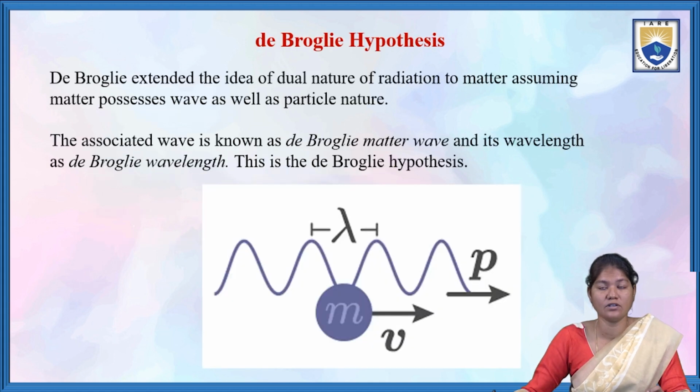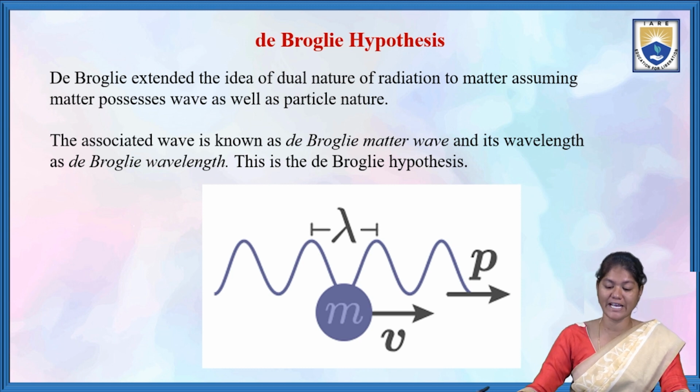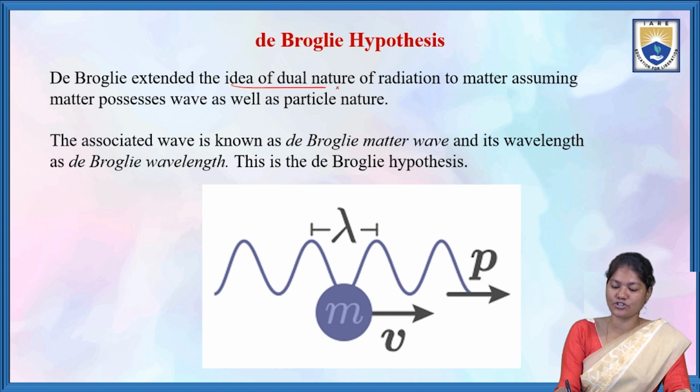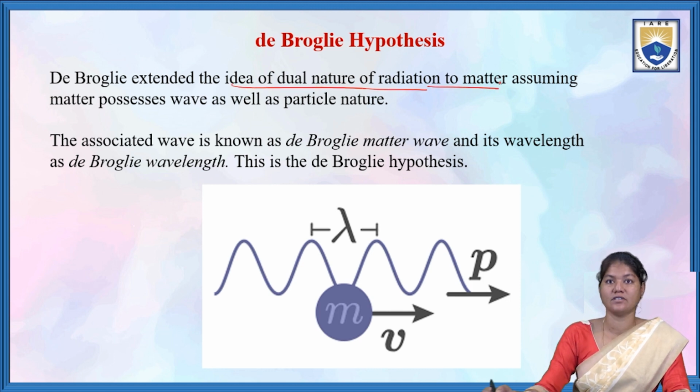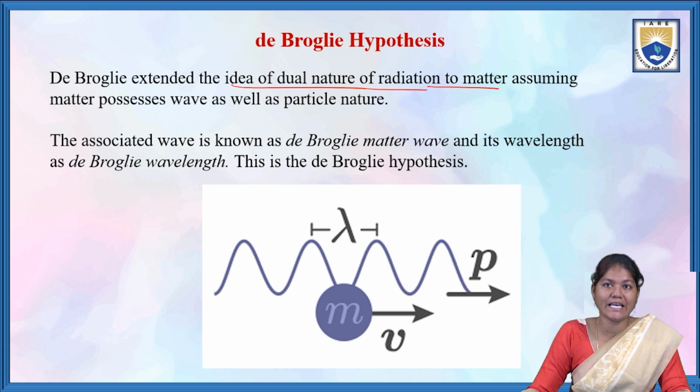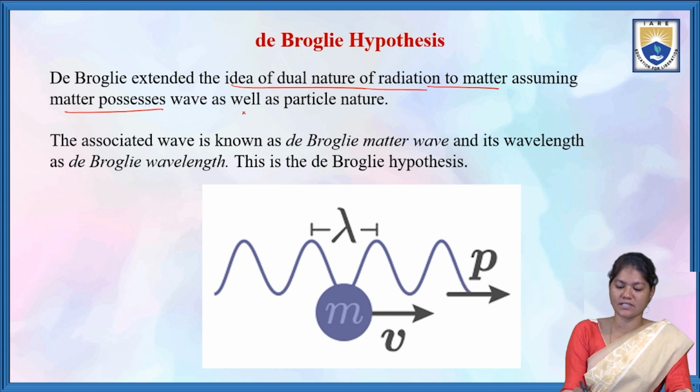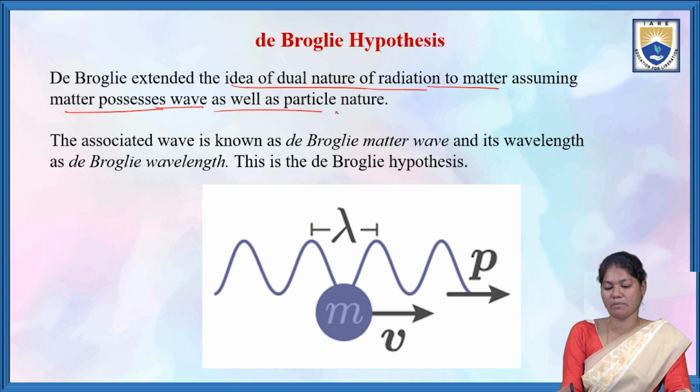First of all, what is de-Broglie hypothesis? De-Broglie extended the idea of dual nature of radiation to matter, assuming matter possesses wave as well as particle nature.